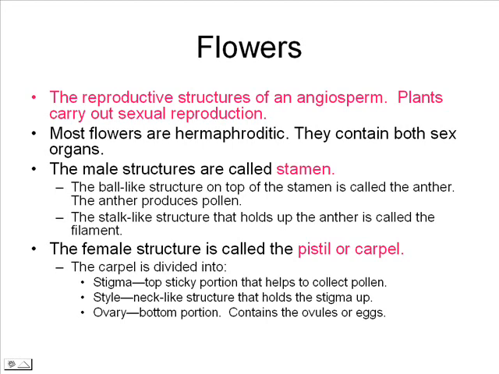The ball-like structure on top of the stamen is called the anther. The anther produces pollen. The stalk-like structure that holds the anther up in the air is called the filament. The female structure is referred to as either the pistil or the carpel. The carpel is divided into three sections.